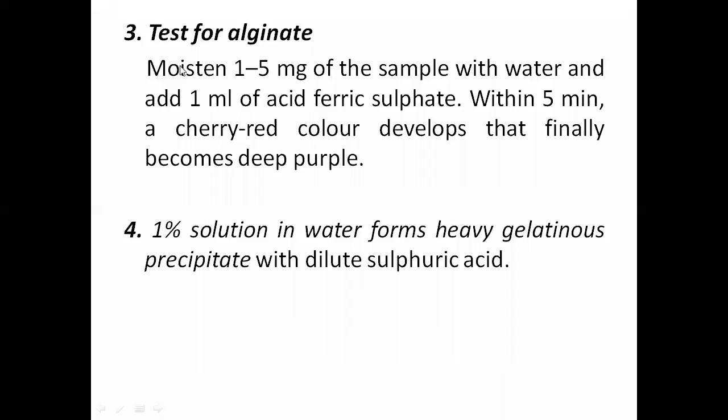The third identification test suggests a test for alginate. Moisten 1 to 5 mg of sample with water and add 1 ml of acid ferric sulfate. Within 5 minutes, a cherry red color develops that finally becomes deep purple, from red to purple. That is the positive indication of the presence of alginate in the sample powder.